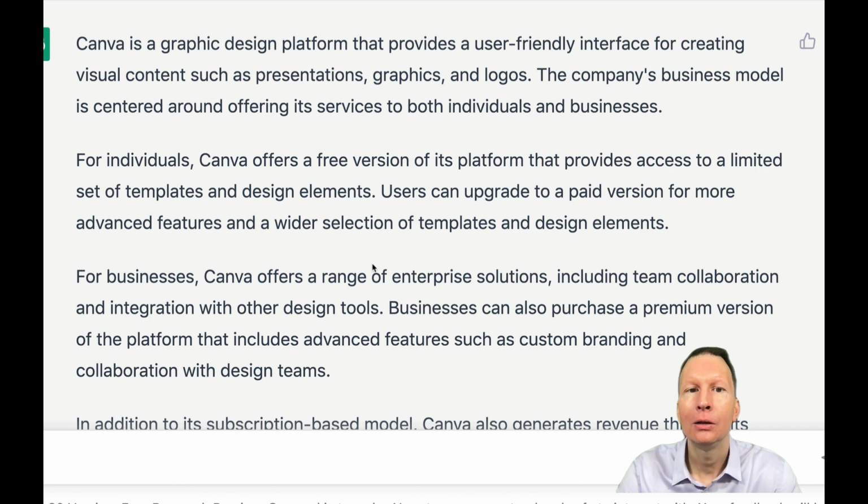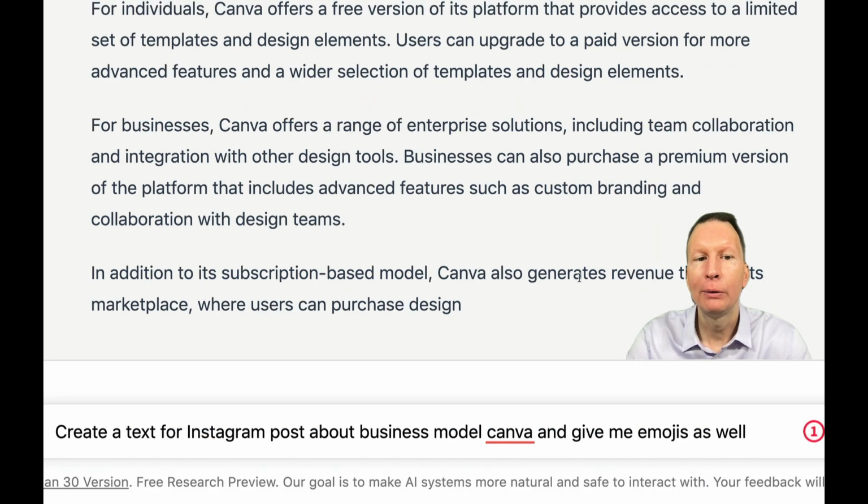And again, you can ask it, hey, write that same text, but in a more conversational manner if you will be sending, for example, email, or make it more professional or whatever. So the great thing about ChatGPT is that you can refine and modify the result by asking it to do more. Now I will ask if it can create an Instagram post about business model canvas and also give me some emojis.